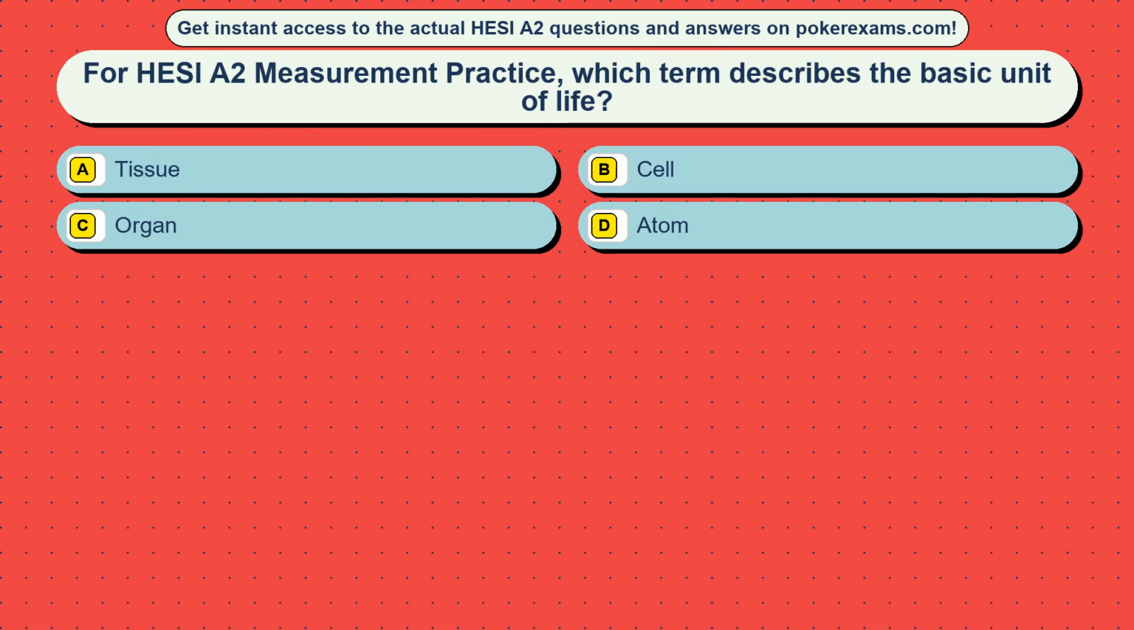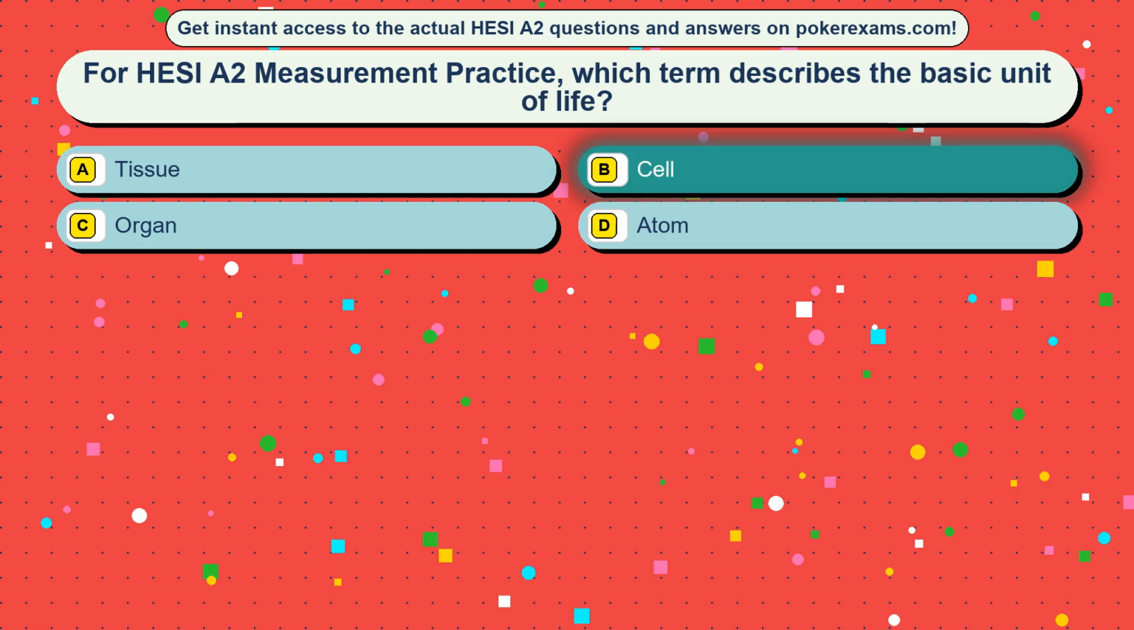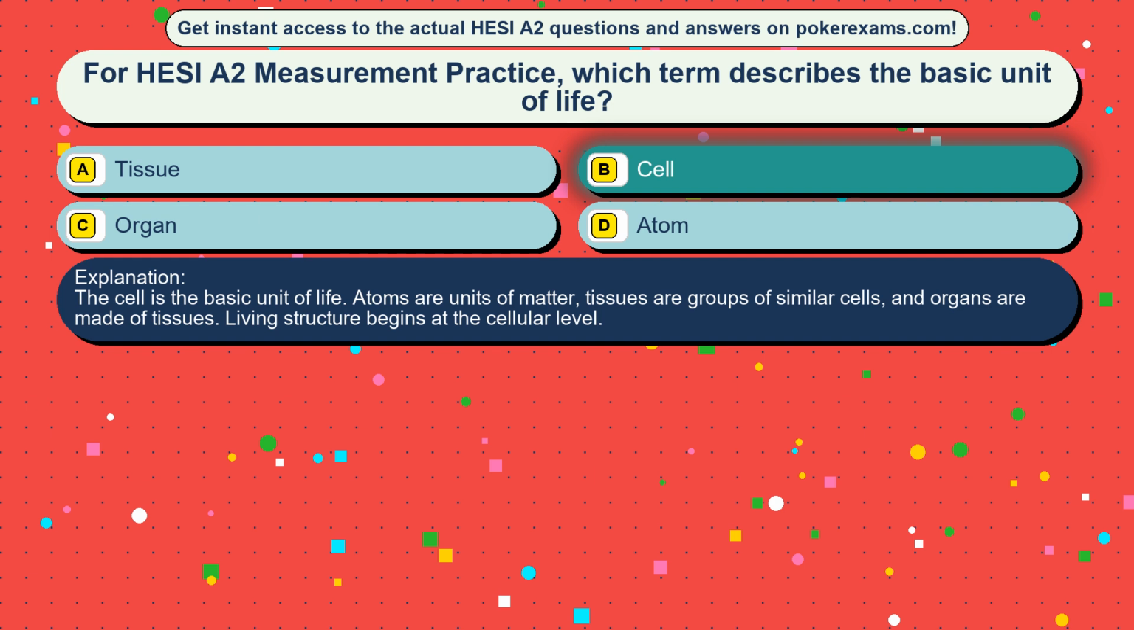Question 42. For HESI A2 measurement practice, which term describes the basic unit of life? Option A, tissue. Option B, cell. Option C, organ. Option D, atom. The correct answer is option B, cell. The cell is the basic unit of life. Atoms are units of matter, tissues are groups of similar cells, and organs are made of tissues. Living structure begins at the cellular level.